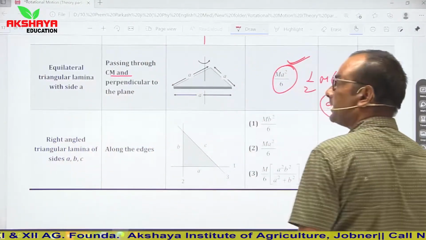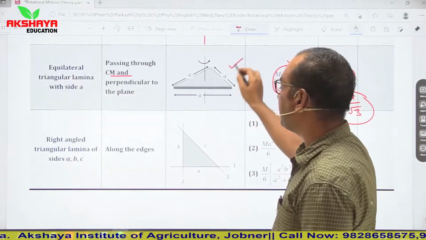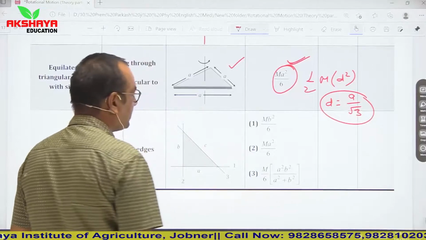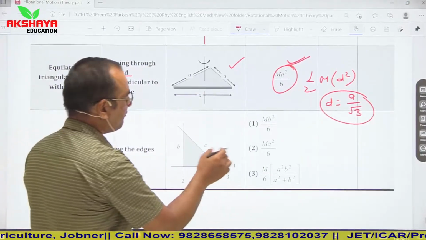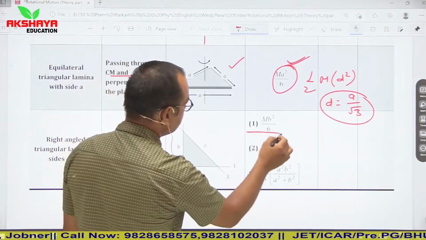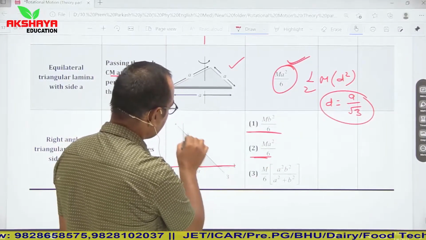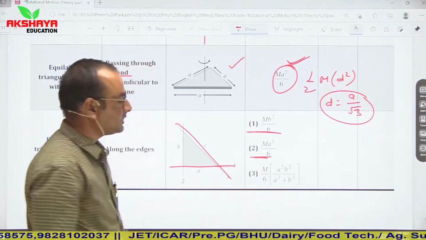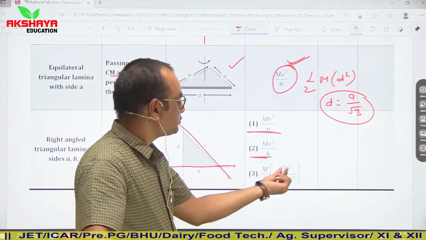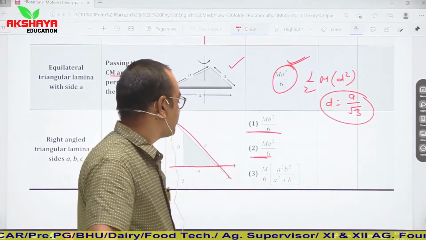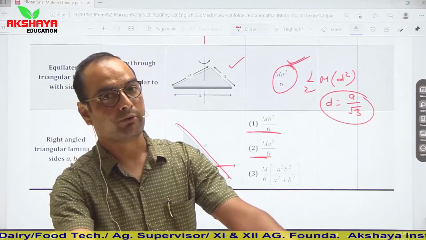Now see, next, right angled triangular lamina. So it was for equilateral, and now for the triangular lamina, it will be along the edges. If we talk about any edge, first case mb square by 6, second case ma square by 6, and in third case it will be m upon 6 times a square b square upon a square plus b square. So these are different cases to find moment of inertia for different shaped bodies.